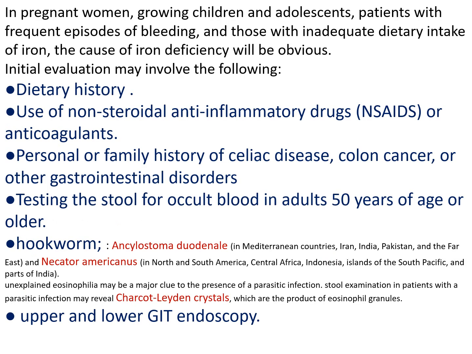So if you face a patient with iron deficiency, if the patient is a pregnant woman, a growing child or adolescent, or there are frequent episodes of bleeding from hemorrhoids, from other causes, from bleeding of a peptic ulcer, or an adolescent with inadequate dietary intake.